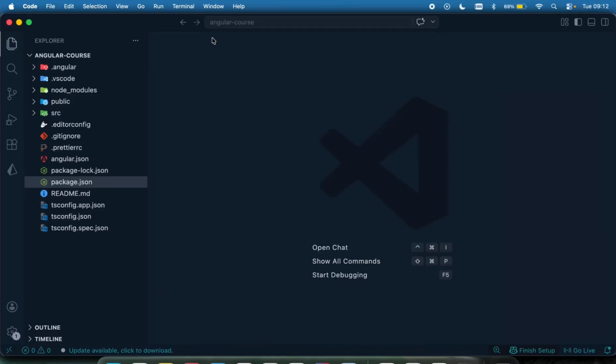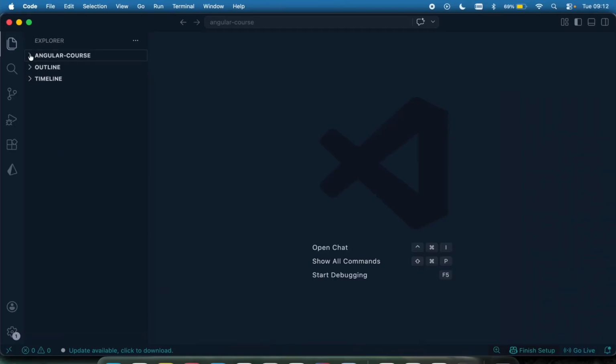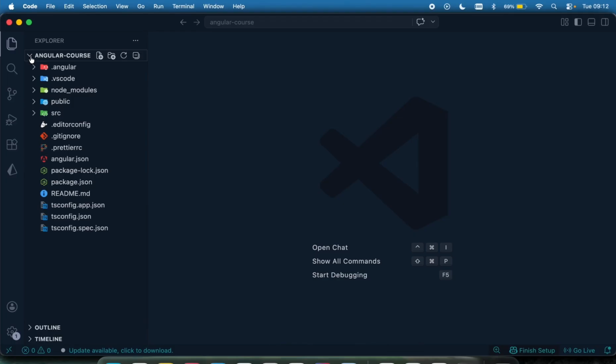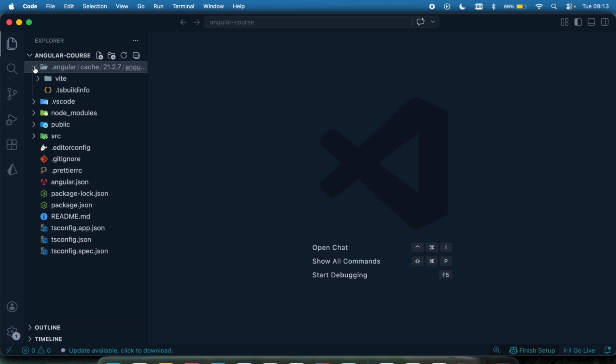Okay, so now let's head on to look at the various file system right here. When we created our application, these things were also created for us, and let's see what each and every one of them does regarding our project. So let's start from the top right here, which is the .angular folder. What this folder does is it contains the cache directory used by the Angular CLI to make our application run faster.